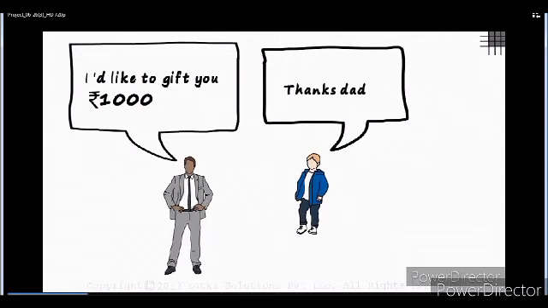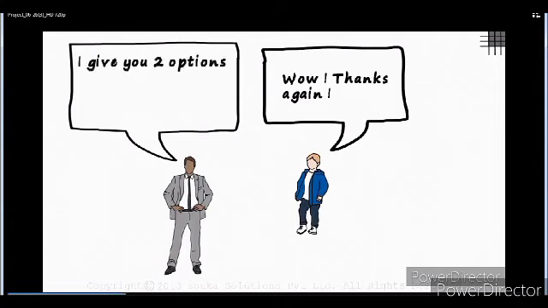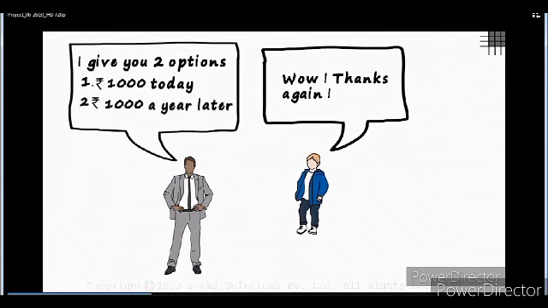But this time the father said he's going to give him 1,000 rupees, but he'll have two options. James was eager to hear the options. The options is that he either gets 1,000 rupees today or 1,000 rupees a year later.